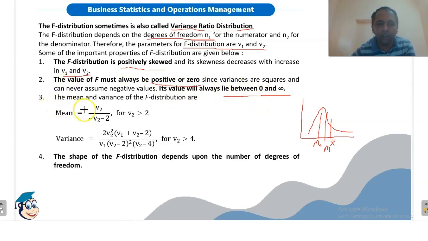The mean of the F distribution is Nu2 divided by Nu2 minus 2 for Nu2 greater than 2, and variance is this value for Nu2 greater than 4. The shape of F distribution depends upon the number of degrees of freedom. As the degrees of freedom Nu1 and Nu2 change, the shape of F distribution will also change.